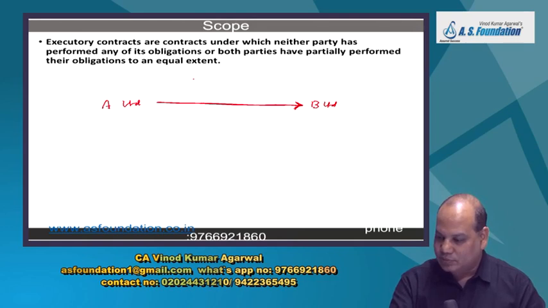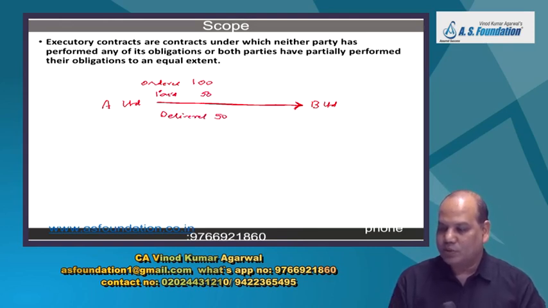Another example, A has ordered for 100 units, paid for 50 units. B has delivered 50 units. Both the parties have performed their obligation to an equal extent. So this 50-50 paid and delivered. Remaining 50 becomes executory contract.